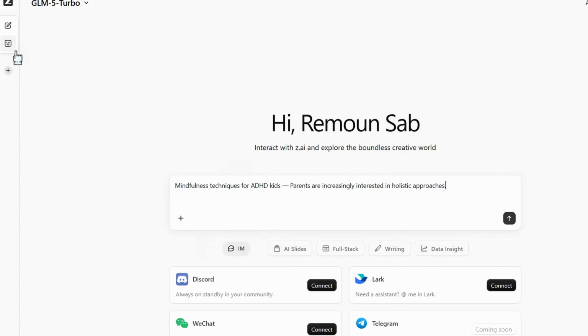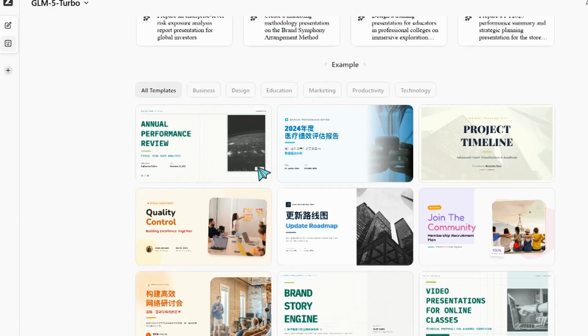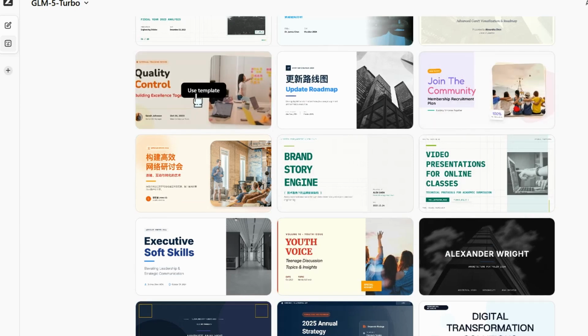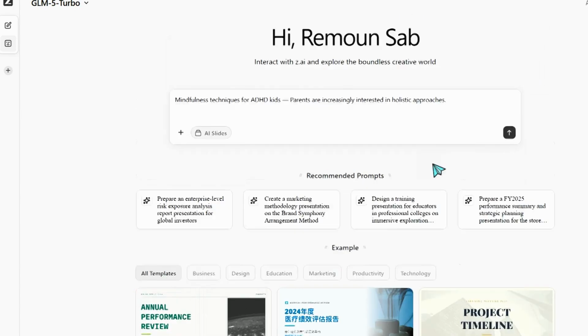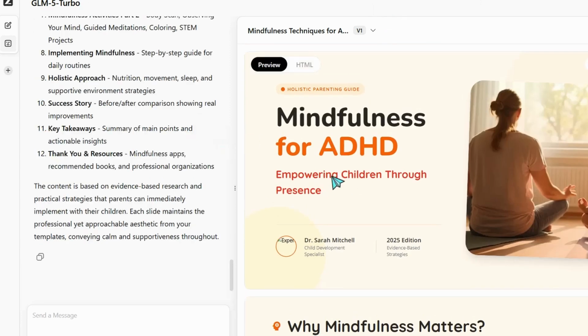You can find it beneath this search bar or chat box, and then you can choose AI Slides. Then you pick one of these amazing templates, so I can pick this one or this one as you like. Then go to this arrow, send the message, and in just a few minutes you can find this awesome result: Mindfulness for ADHD guide, empowering children through presence.